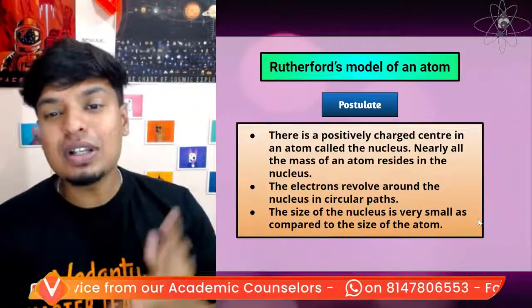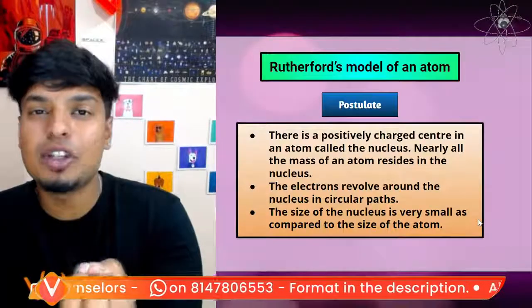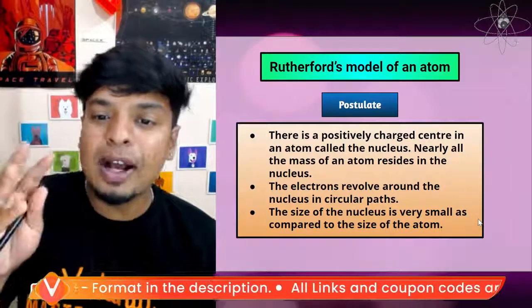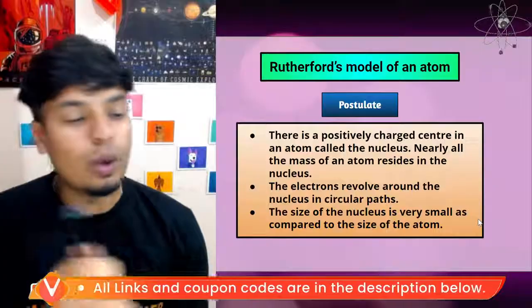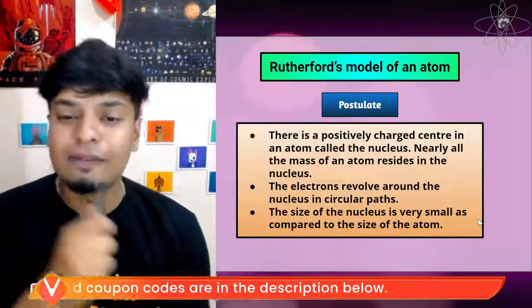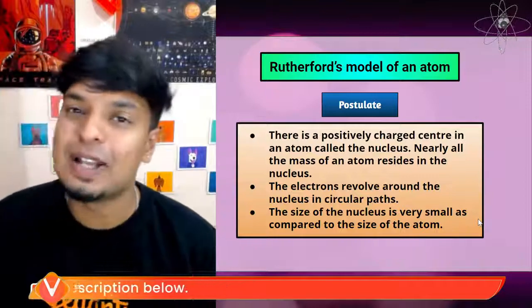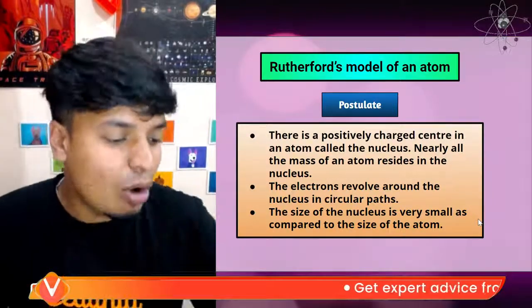Okay, so the postulate was, he told there is a positively charged center in the atom, called the nucleus. Nearly all the mass of the atom resides there only. Electrons are going around the nucleus in circular paths. The size of the nucleus is very small as compared to the size of the atom. Is this model correct? What do you guys think?